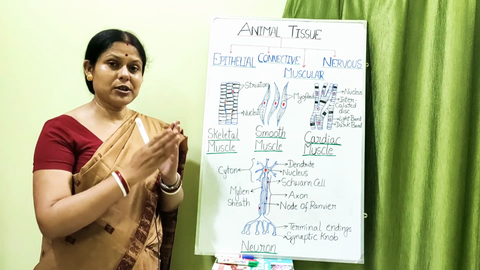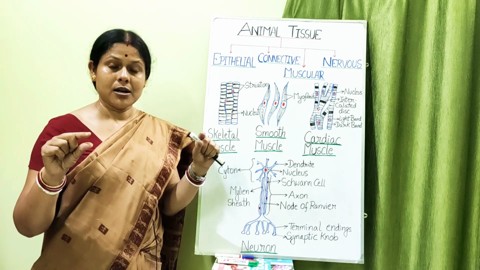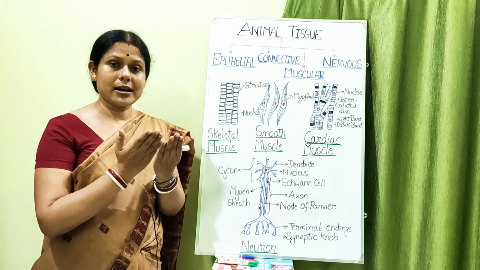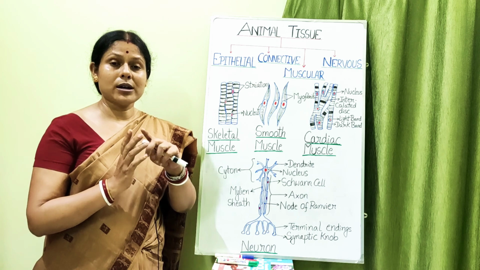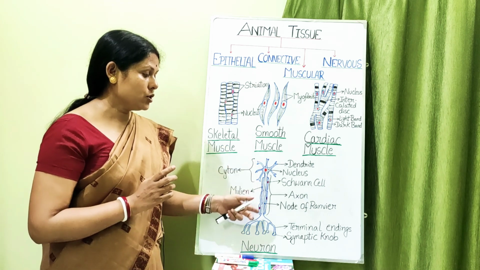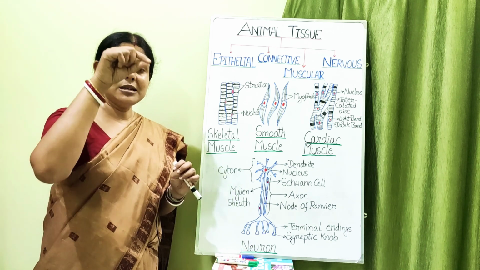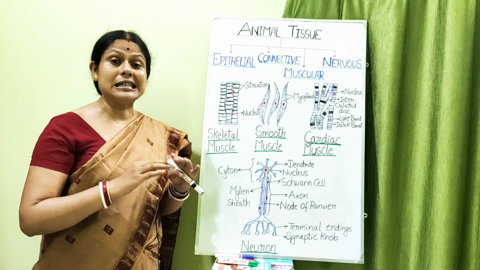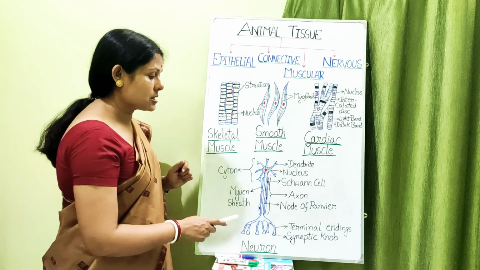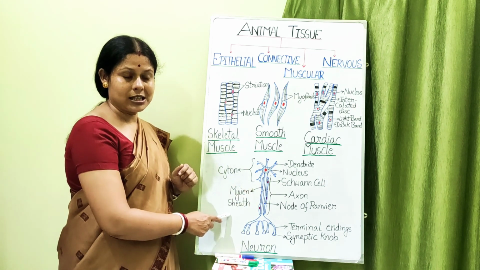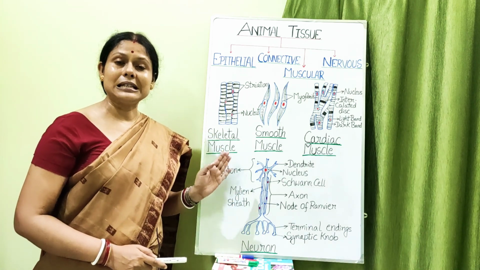That means there will be protection, like you have seen electrical wires, they are coated externally by a plastic coating, isn't it? So that when two wires are adjacent to each other, the electric impulse does not jump from one wire to the next. So similarly, if the neuron has an external protective coating, in that case the information or the impulse which it is carrying is not hindered by the adjacent neuron, or does not jump to the adjacent neuron. Such a covering is known as the myelin sheath, and a neuron having the myelin sheath is known as a myelinated neuron.